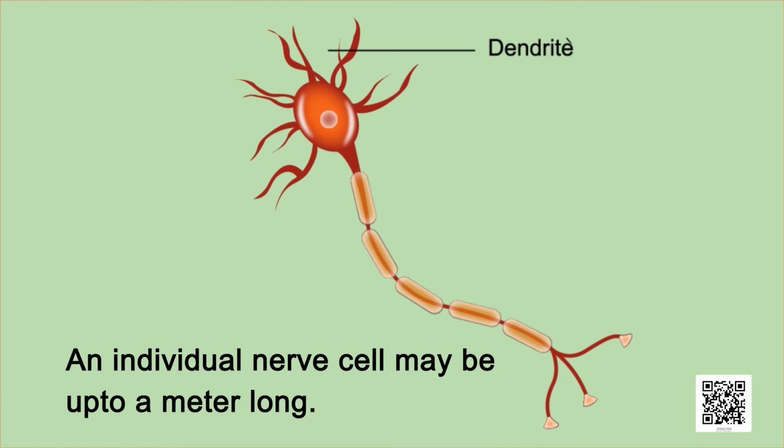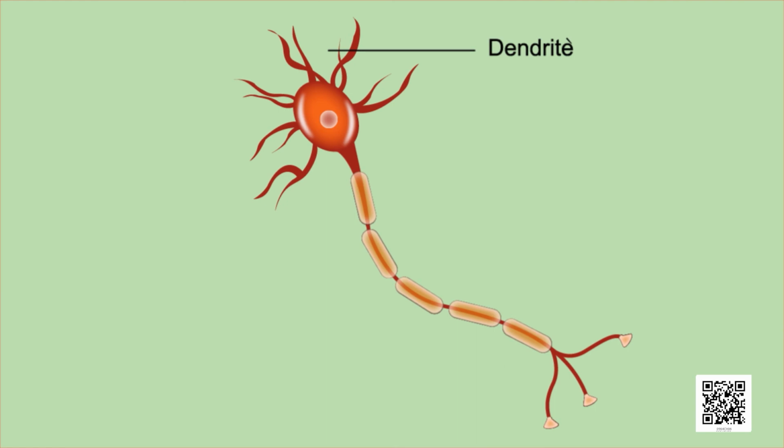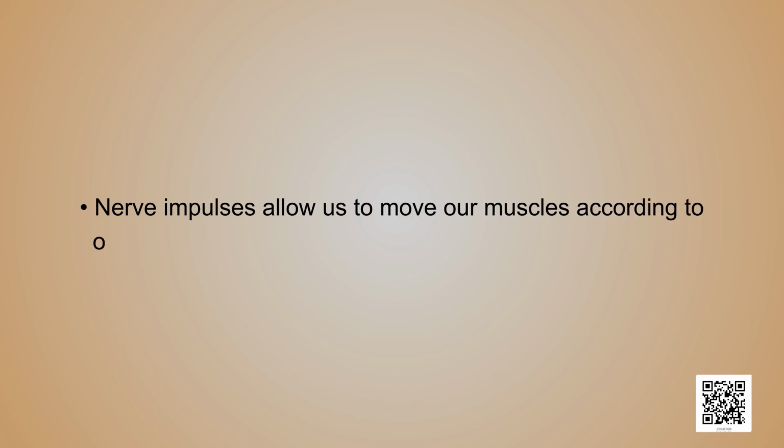An individual nerve cell may be up to a meter long. Many nerve fibers bound together by connective tissue make up a nerve. Nerve impulses allow us to move our muscles according to our own will.